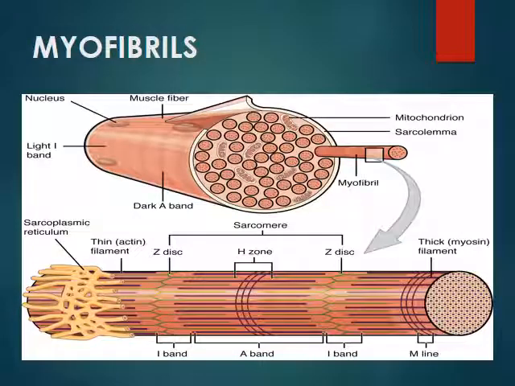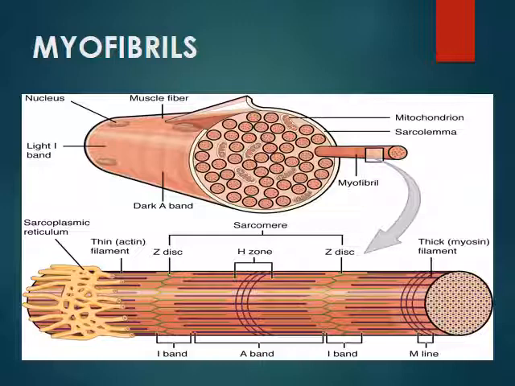Now this is the ultrastructure of the myofibrils here. You can see that thin and thick filaments are present. Thin filaments comprise only the actin protein, whereas the myosin and actin filaments constitute the A band. This is the A band here, which comprises the thick and thin filaments together. This is the I band, which comprises only the thin filaments, or the actin filaments. Here the overlapping of the actin and myosin filaments takes place, and so it comprises the A band. The center of the A band is lighter than the other regions in a relaxed sarcomere, as there is no overlapping between the actin and the myosin in this region.